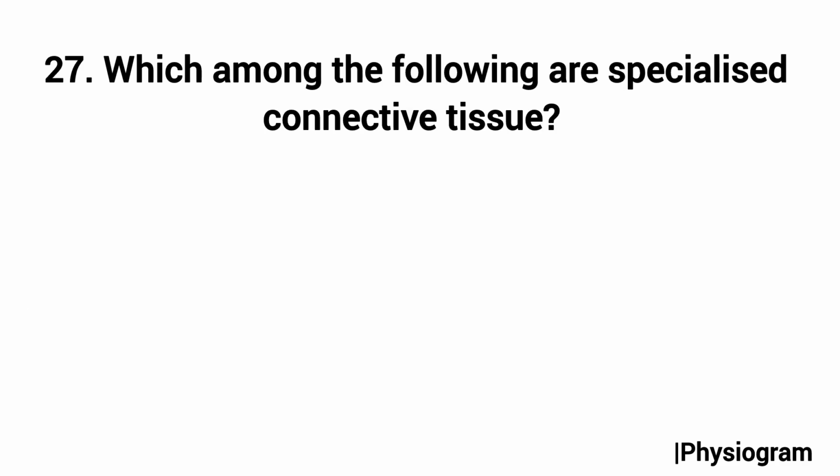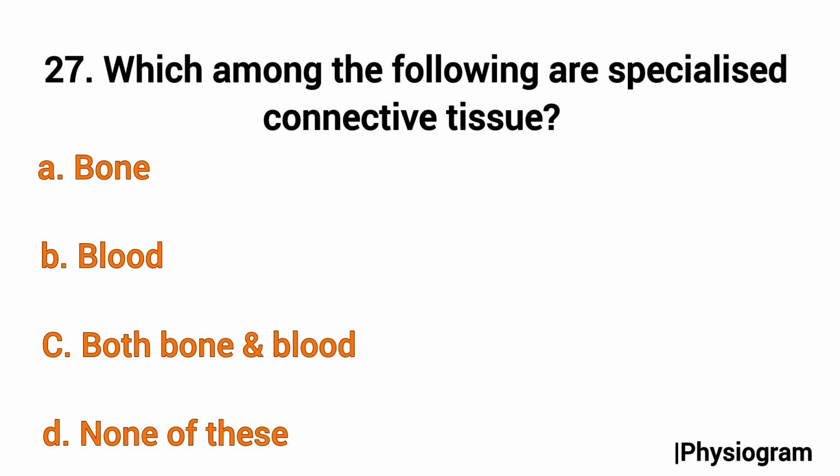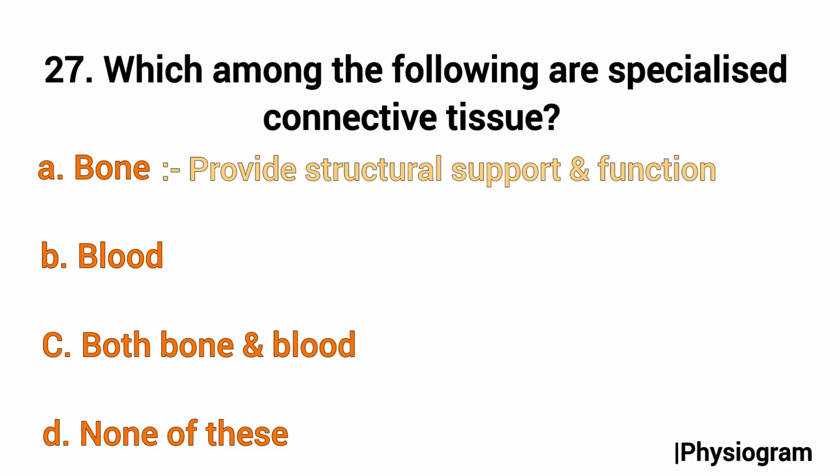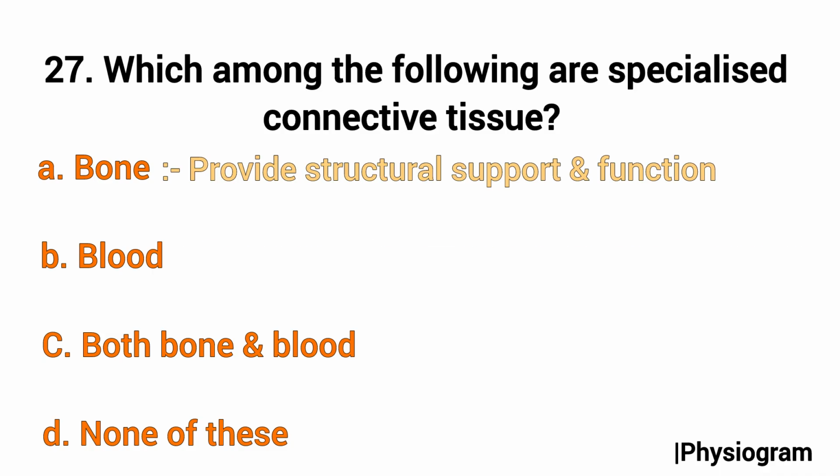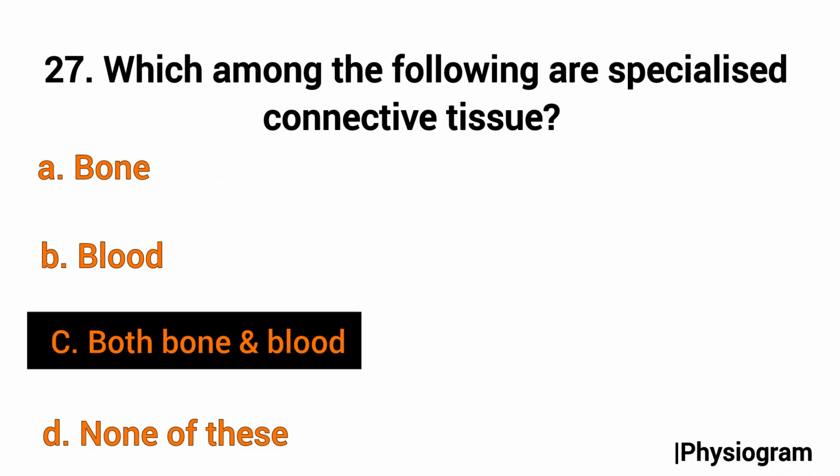Next, question number 27: which among the following are specialized connective tissues? Option A, bone; B, blood; C, both bone and blood; and D, none of this. We know specialized connective tissues are bones and blood, where bones provide structural support and function, and blood transports nutrients, gases and wastes. So the correct answer will be option C, that is both bone and blood.